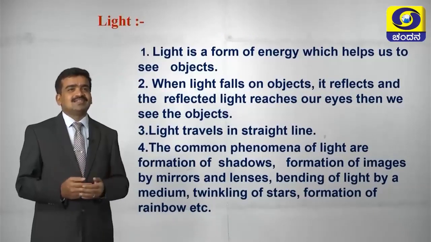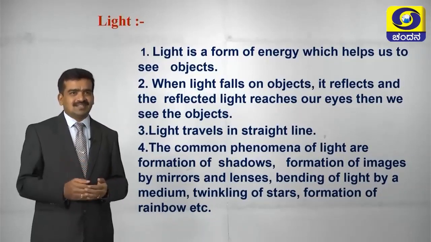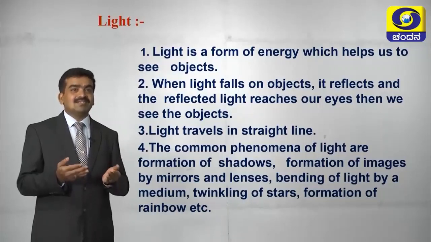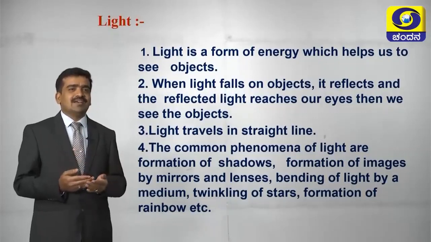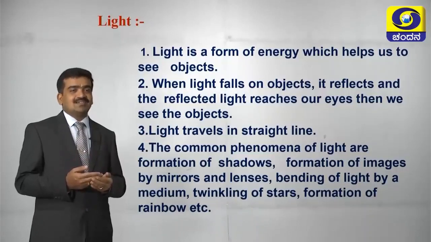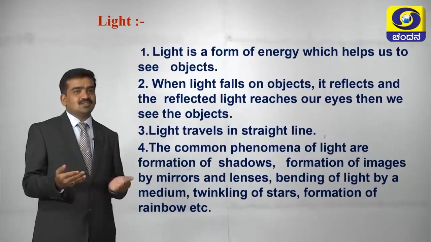As you all know, light is a form of energy which helps us to see the object. When light falls on an object, it reflects and the reflected light reaches our eyes, then we see the object. That is the property that helps us to identify the object, to see the wonders of the world. The light travels in a straight line, you know that.